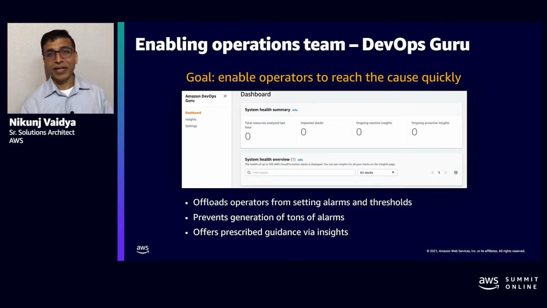So in a way, when our SaaS application got impacted, maybe our application is a containerized application running on ECS, and we are running out of memory. In that case, DevOps Guru would already identify that anomaly because it is monitoring the Container Insights metrics, and it will monitor the growth of the memory, and it will generate proactive insights. Proactive insights is an early heads up to the operator so that they can take corrective action even before the issue has occurred. And this whole situation would have been avoided.